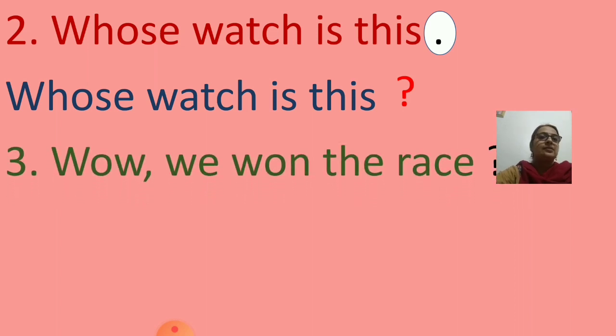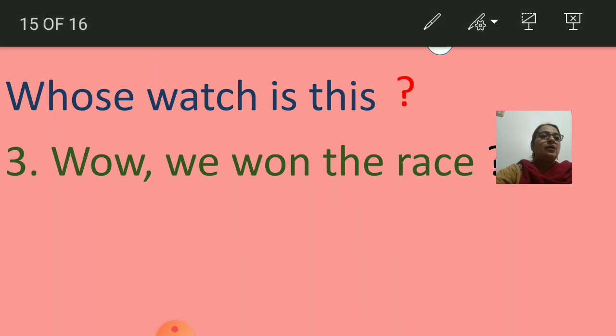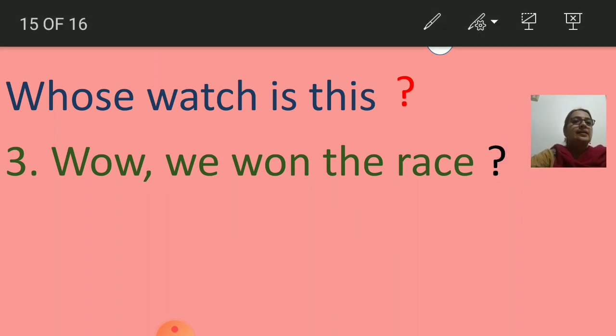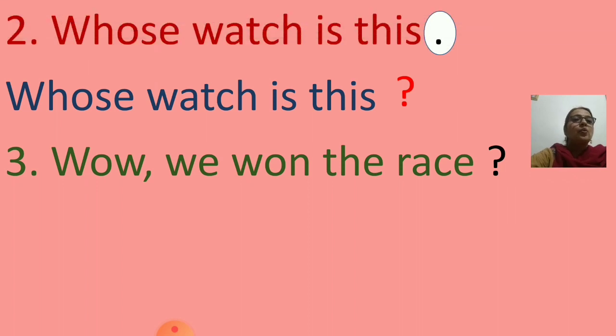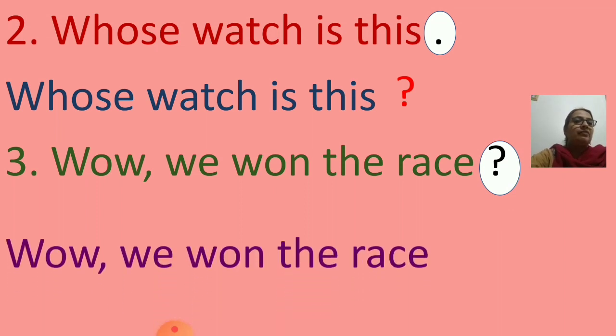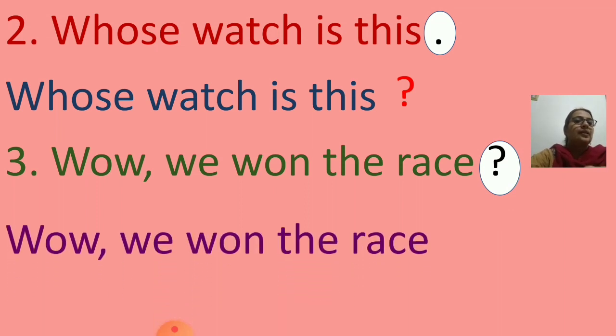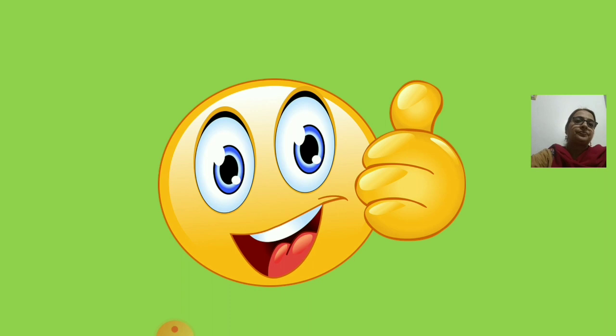Next sentence, wow, we won the race? And what is given there at the end of the sentence? Question mark. It should not be there. Instead of that, what should be there? Exclamatory sign. Wow, we won the race, exclamatory sign.